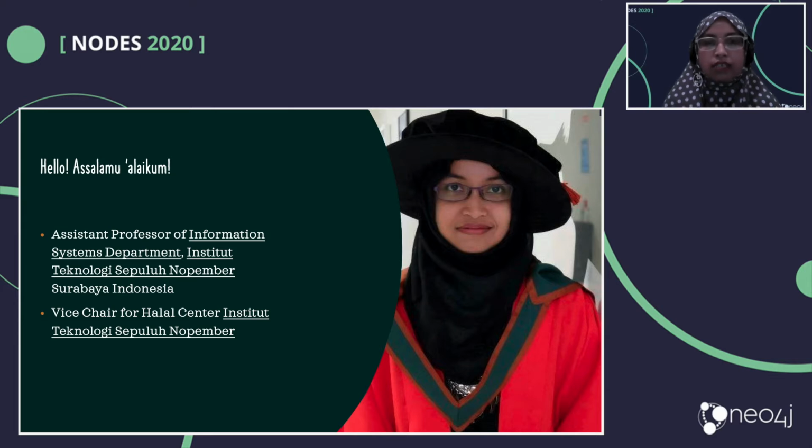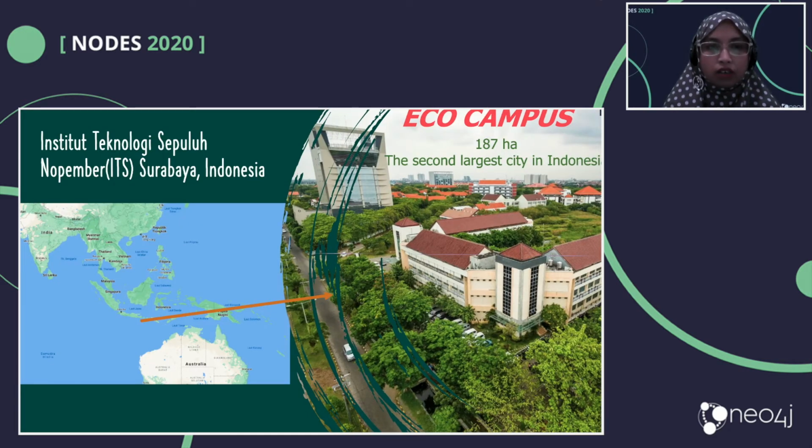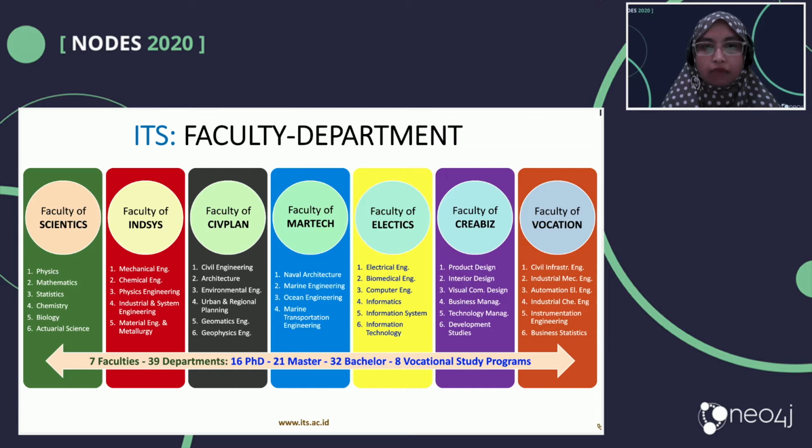So this is my university. We are located in Indonesia, the largest archipelago country, in the part of the East Java islands. We are located in the second largest city in Indonesia. Here we are, and this is our faculty and department in ITS. We have 7 faculties and 39 departments.